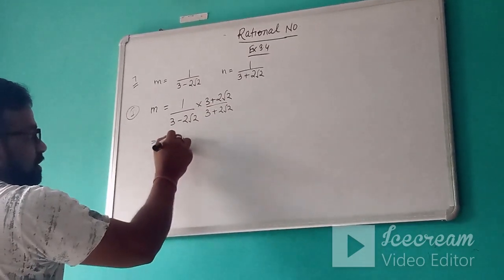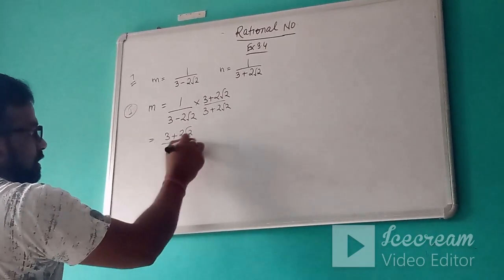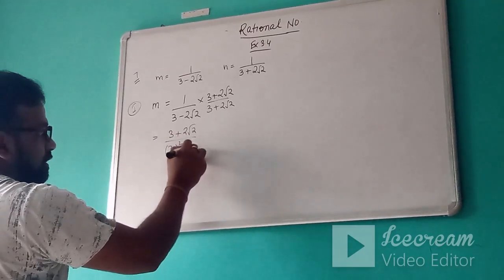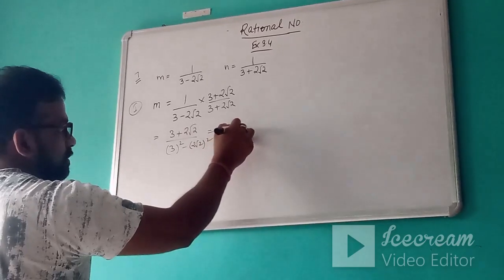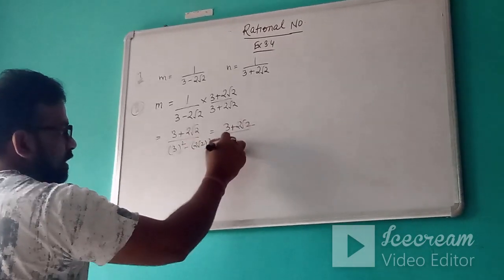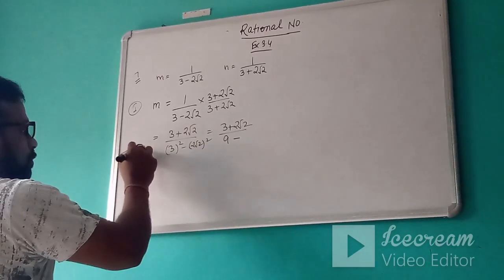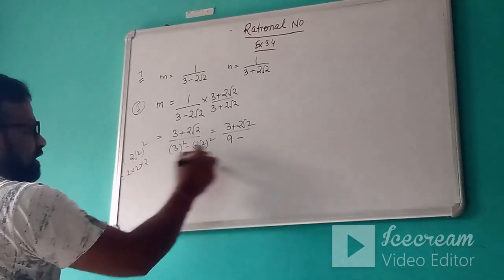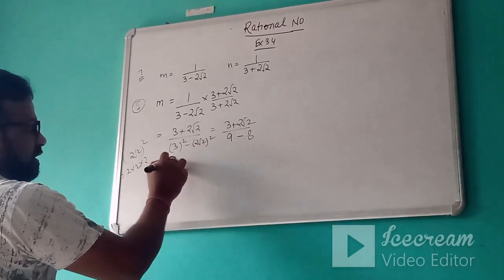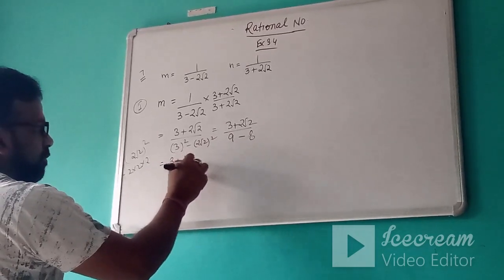So it becomes 3 square minus 2 root 2 square, and it is 3 plus 2 root 2. 3 square is 9 and 2 root 2 whole square will be 2 into 2 into root 2 square is 2, that is 8. See what it becomes, 3 plus 2 root 2.